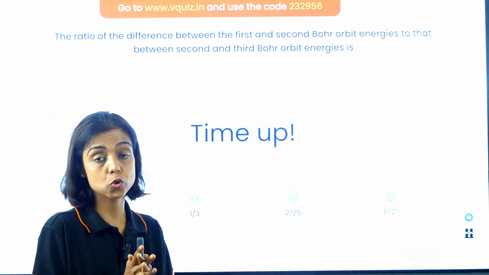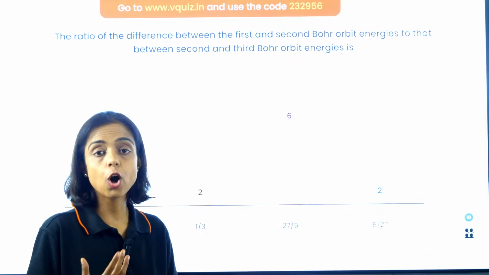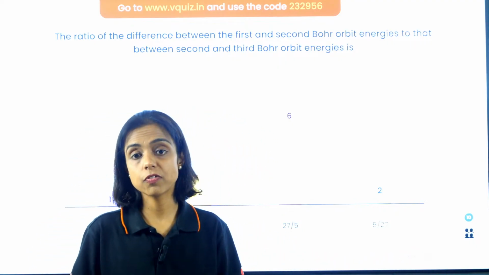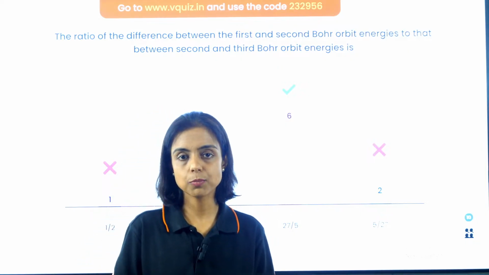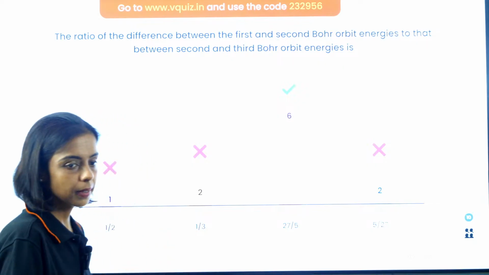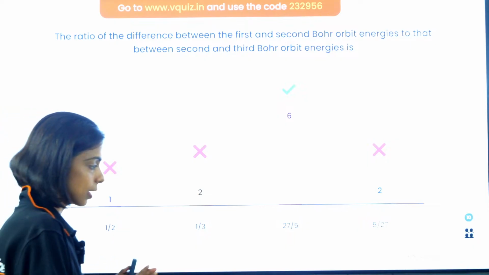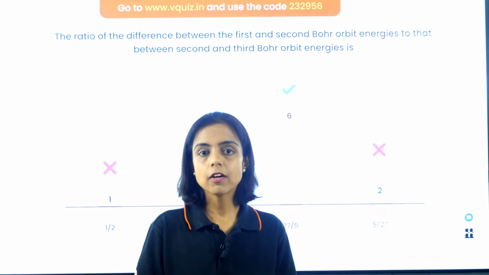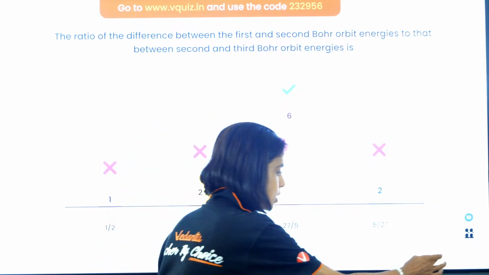Time is up. Bohr formula: energy is directly proportional to Z square by n square, so inversely proportional to n square. n is the orbit number, right? And what I tell you is you should all know the values of at least the first 5 orbits of the hydrogen atom, right? So minus 13.6 and so on. You should remember those. Oh yes, of course, guys. So the answer given by most of you is correct. Everyone who is going to give NSEJS, you should know the Bohr formula for radius of orbit, energy of orbit, and velocity of electron in the nth orbit, right? So let's move on to the next question, guys.